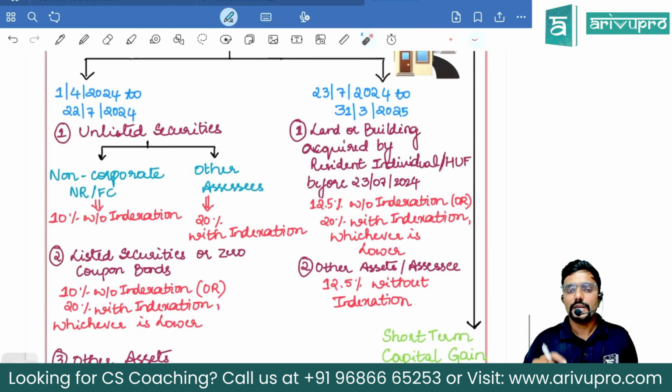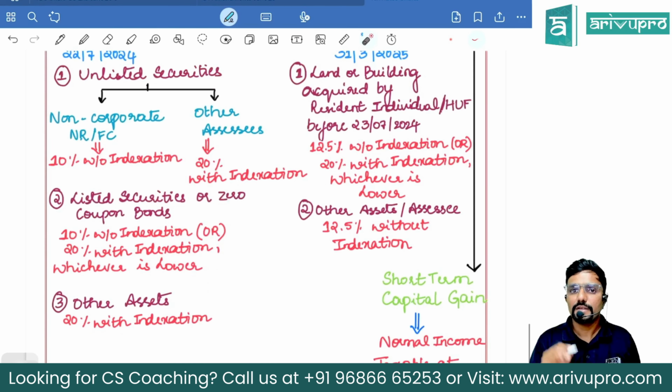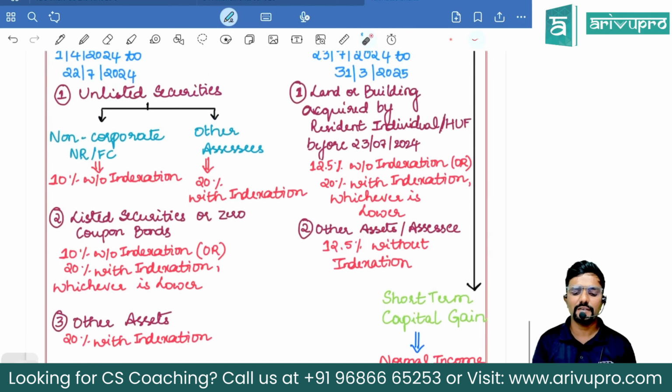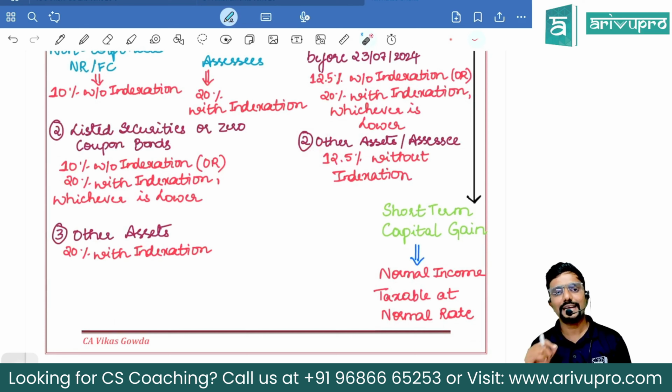Then, if the asset sold is land or building by a resident individual or HUF, which was acquired before 23rd July, then they have a choice. They can claim indexation by paying 20% tax on it. No, if they don't want to claim indexation, then the tax rate is 12.5%. They will choose whichever is lower, guys. Option has been given to them. If it is other assets or other assessee, which is not covered in first point, then all other will come under second case. No indexation, the tax rate is 12.5%.